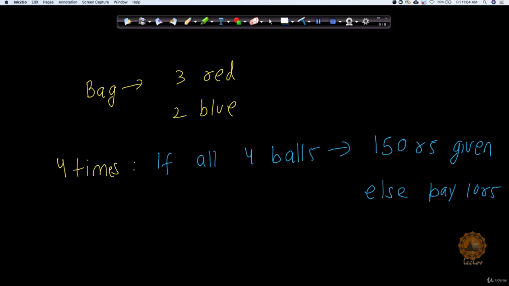Okay, sounding interesting, right? I will pay you 150 rupees if you get all the 4 red balls. Now you would say, oh, that's good, it means I can make 15 times more money if I invest here. So maybe if I keep on continuously taking out the ball, in one of the chances I win, right?